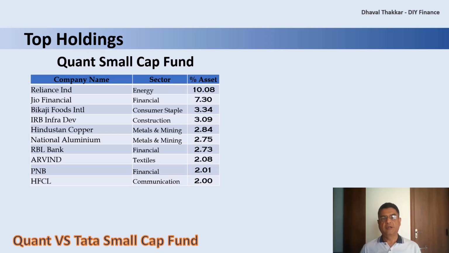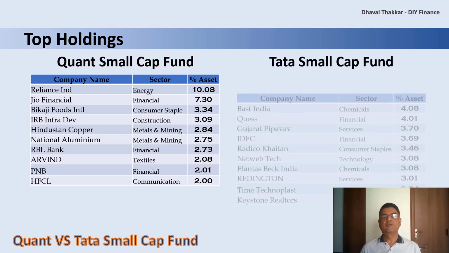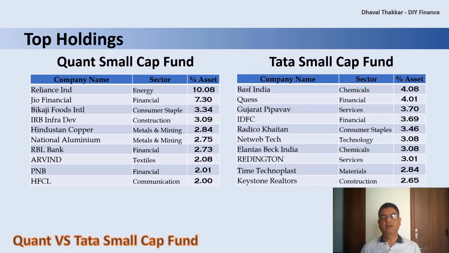Now let's look for Tata Small Cap Fund. BASF India and Elantas Beck India are the main stocks of the chemical sector, whereas Quess and IDFC are the main stocks of the financial sector. Gujarat Pipavav Port and Redington are the main stocks of the service sector. Here, if you observe, the stocks in the top 10 are not so common and popular ones.